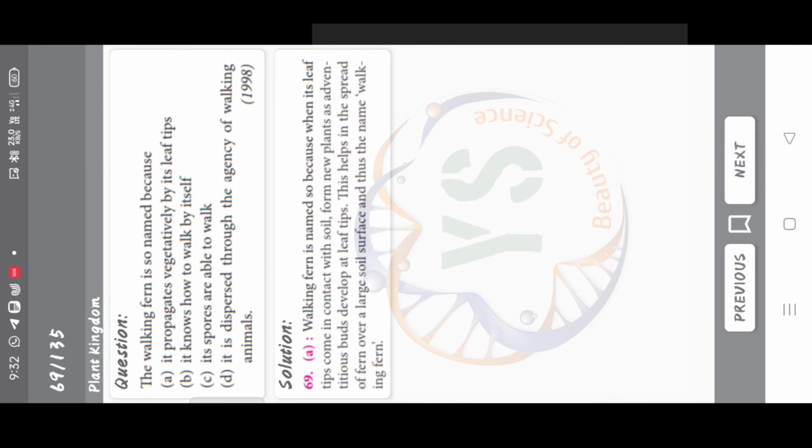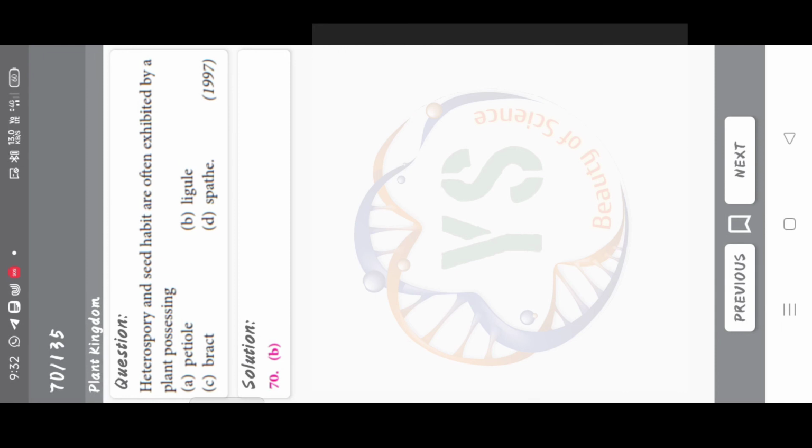Correct answer is option A, liverworts. The walking fern is so named because it propagates vegetatively by its leaf tips; it knows how to walk by itself; its spores are able to walk; it is dispersed through the agency of walking animals. The correct answer is option A. It propagates vegetatively by its leaf tips.